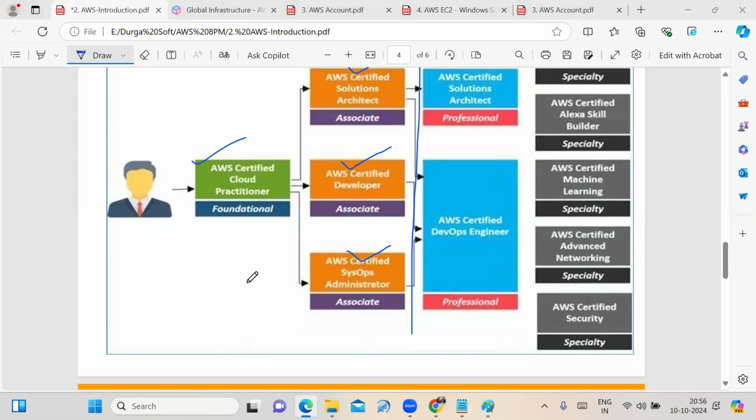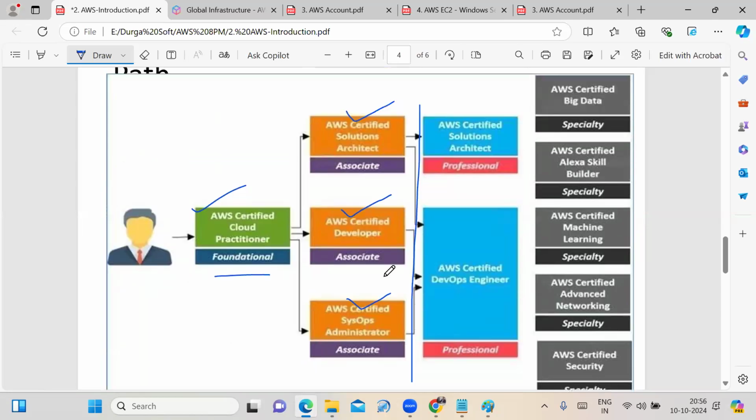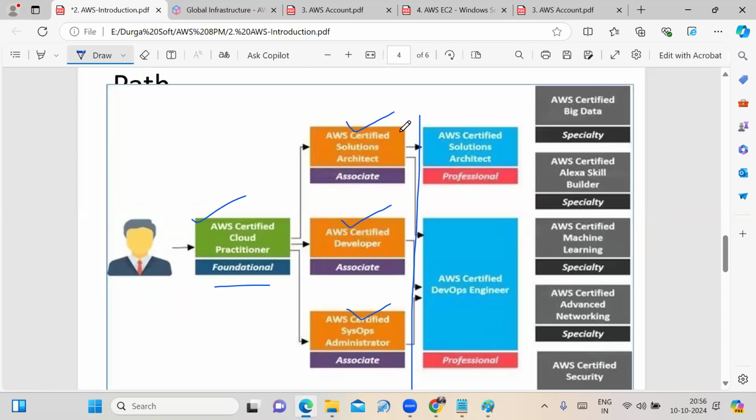That's why I recommend that you first clear the foundation certification. Don't go for associate level directly; I am providing the training at associate level. Once you have completed your associate level certification, then you can go for the professional level.